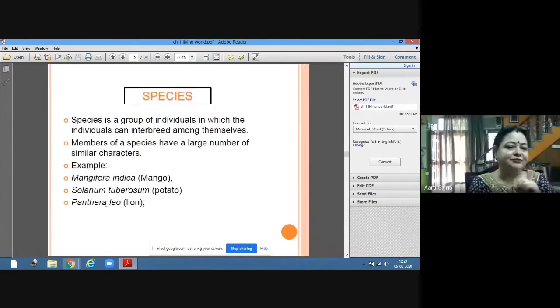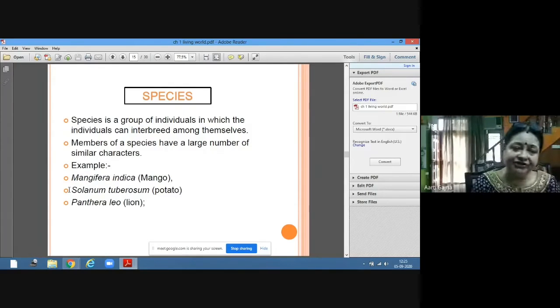Species. Now what is species? Species is the group of individuals in which individuals can interbreed among themselves. So that is the criteria for denoting species. Species are the similar members of a group which are capable of interbreeding among themselves. If they are capable of interbreeding among themselves, they are called one species. For example, cats, cows, dogs. So they are all capable of interbreeding among themselves. So they all are one species.